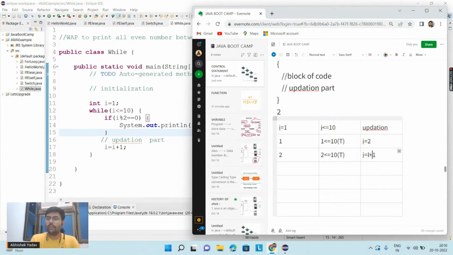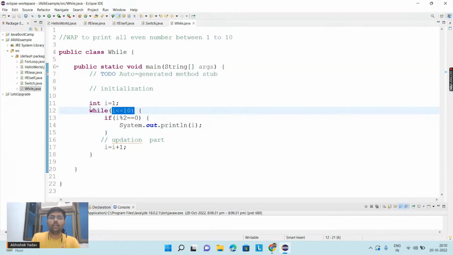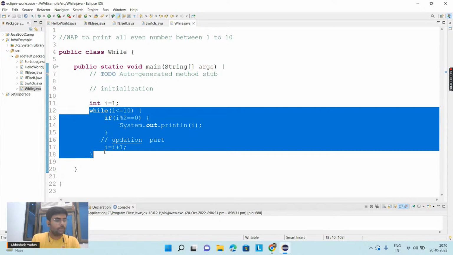So the previous value of I is what? 2 plus 1 is what? 3. Okay, so this time the value of I is 3. Again you will check the condition, that is the while condition at line number 12, and here 3 is less than equal to 10. And this process will continue till the value of I is less than equal to 10. The moment the value of I becomes greater than 10, you will move out of this while loop. Okay, everyone?